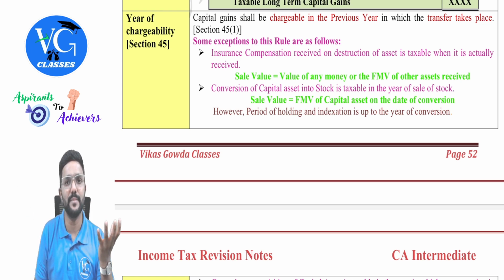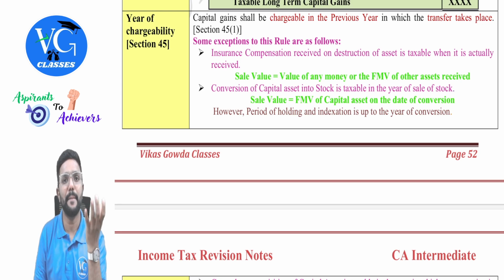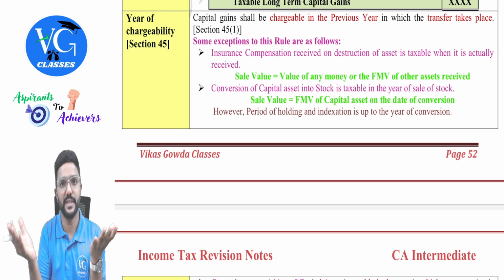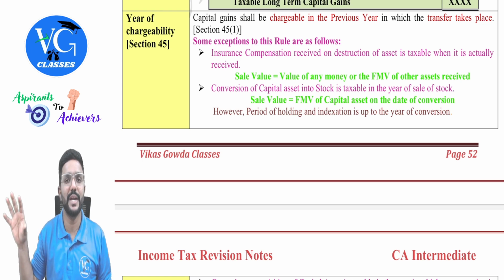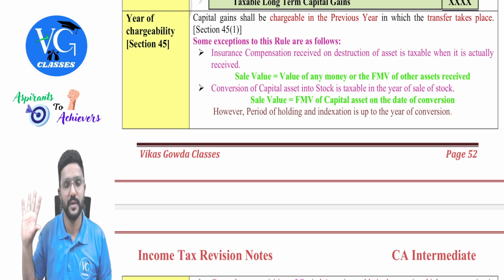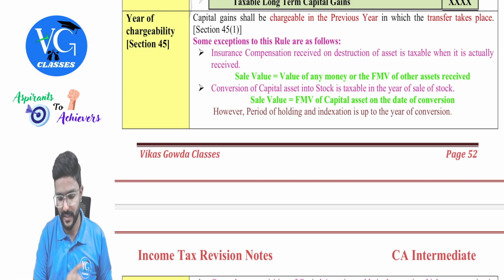And to compute capital gains income, what is the full value of sale consideration, sir? As we have not sold, there is no sale value, yes, but whatever is the fair market value of the capital asset on the date of conversion, it will be taken as full value of sale consideration to compute capital gains income. And the same will be allowed as an expense or cost to calculate business income.